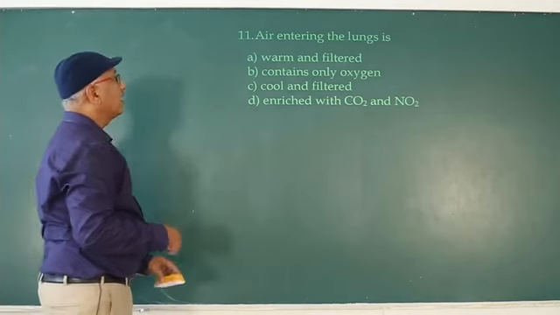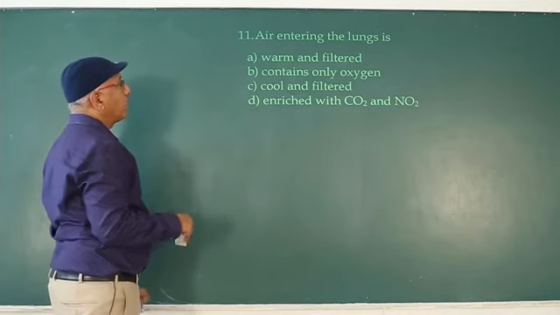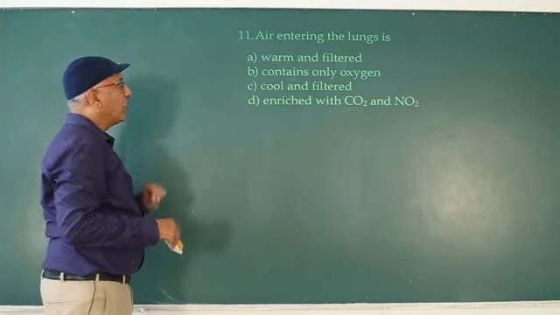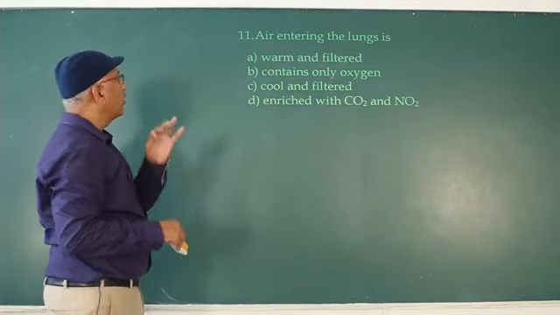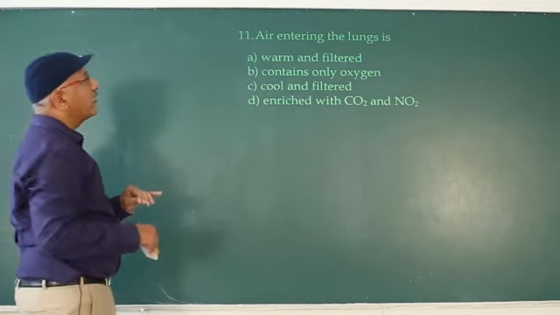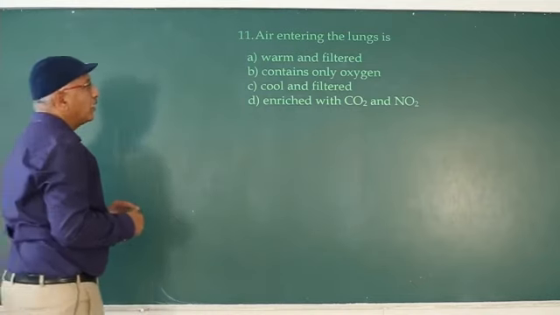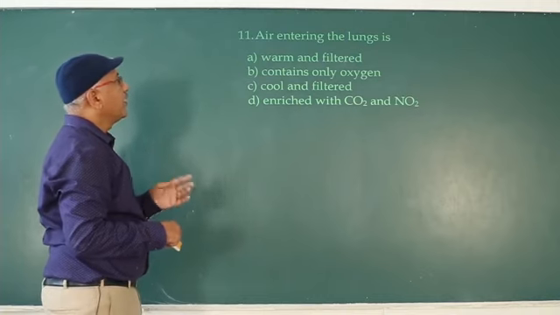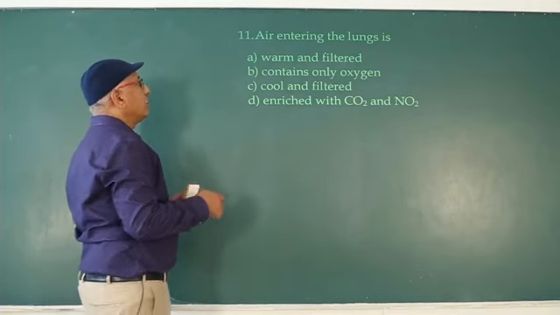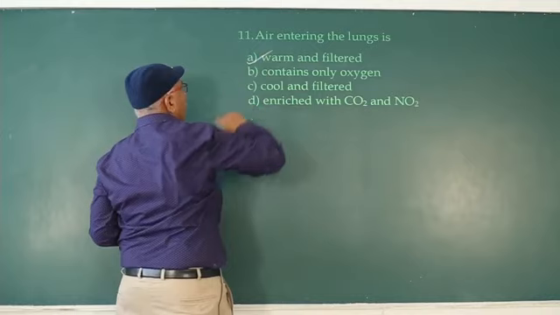Air entering the lungs is warm and filtered, contains only oxygen, cool and filtered, enriched with carbon dioxide and NO2. Air enters into the lungs warm and filtered.